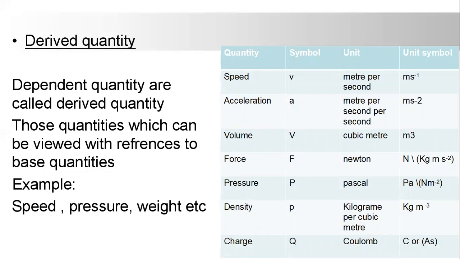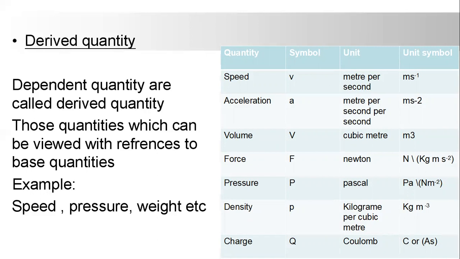The unit of speed is meter per second. The unit of acceleration is meter per second square. Cubic meter or meter cube is the unit of volume. The unit of force is Newton. 1 Newton is equal to 1 kilogram meter per second square.